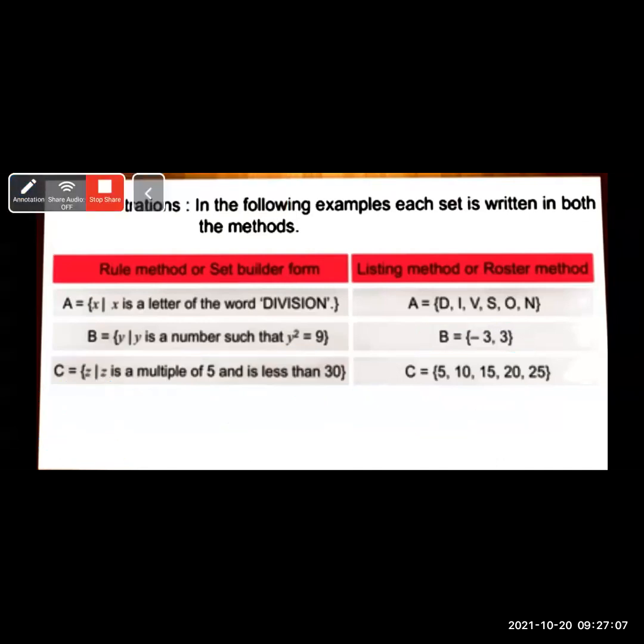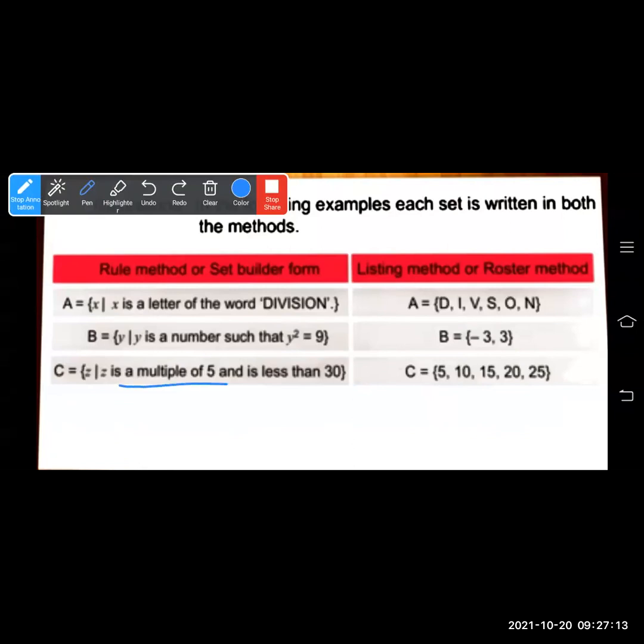Next example, C is equal to the set of all z such that z is a multiple of 5 and is less than 30. So multiple of 5 means what? And it is less than 30. 30 should not be included. 5 1s are 5, 5 2s are 10, 5 3s are 15, 5 4s are 20, and 5 5s are 25. You have to write the table of 5.